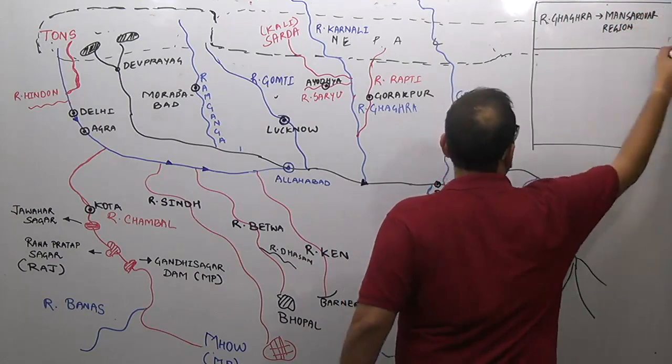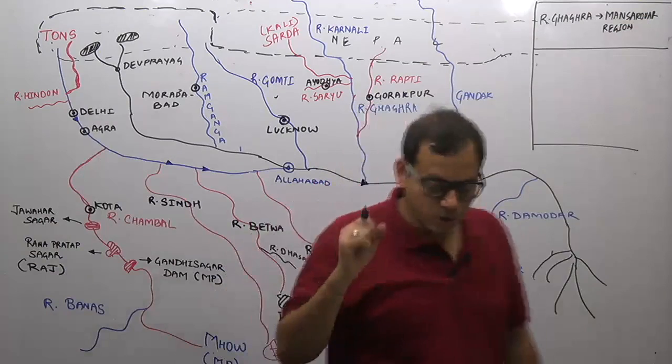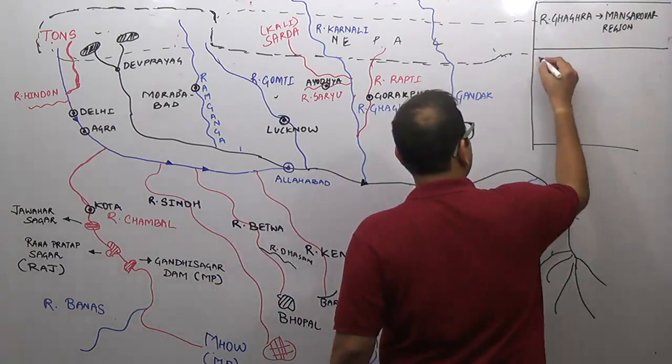It originates in the Mansarovar region. River Gandak originates on the Tibet-Nepal border in the Tibet ranges.